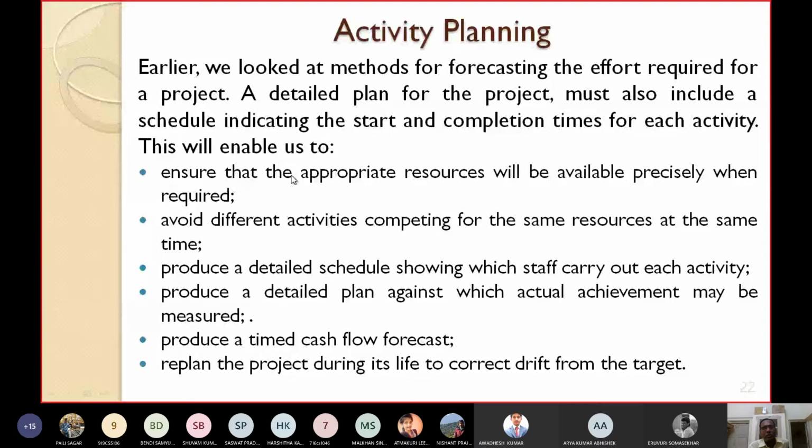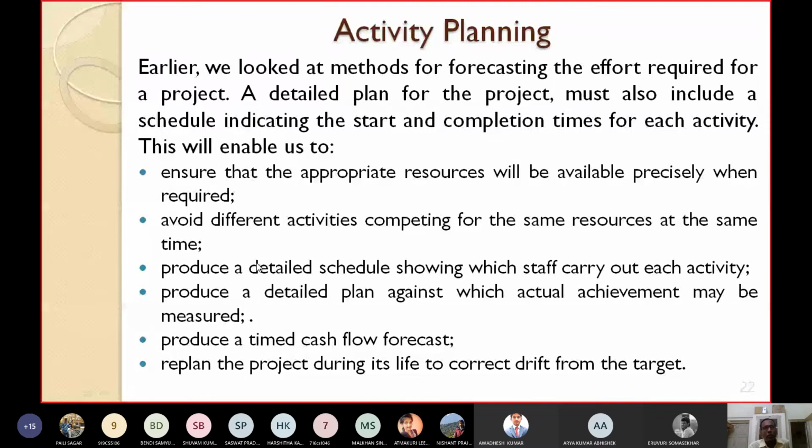It will also help produce a detailed plan against which the actual achievement can be measured. Activity planning also produces a timed cash flow forecast. We have already seen this cash flow forecast in the earlier classes, so activity planning will also produce a timed cash flow forecast.